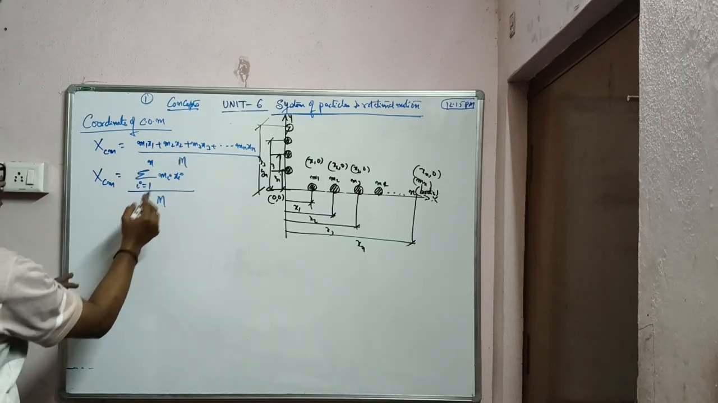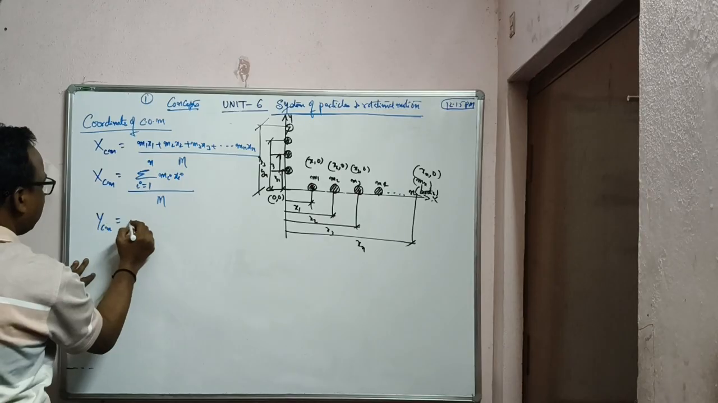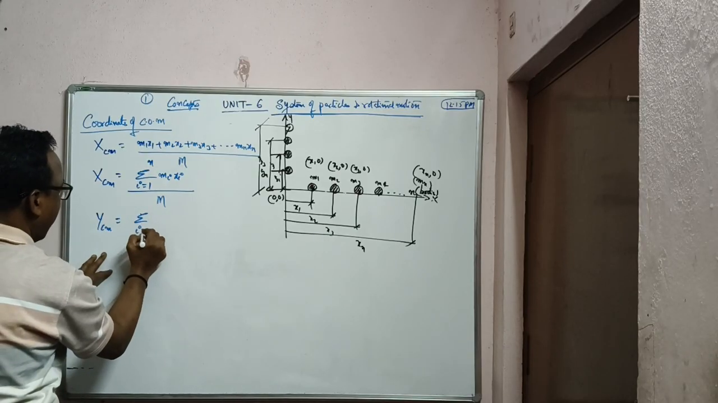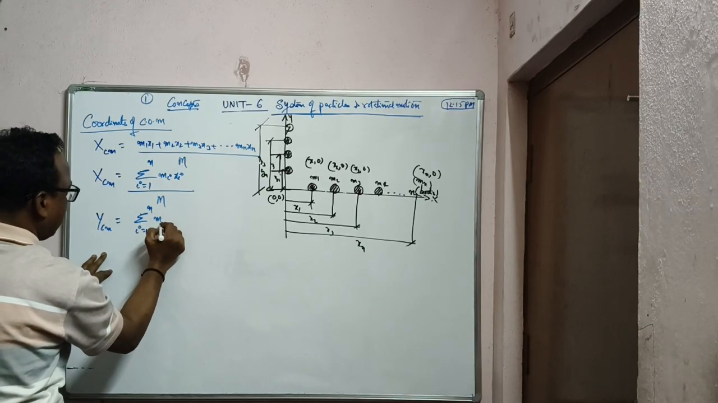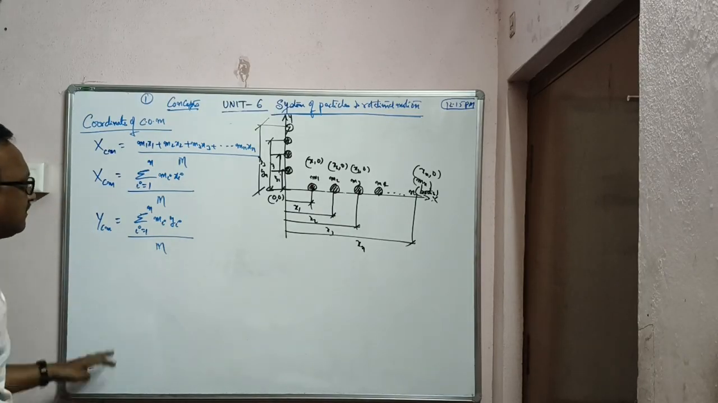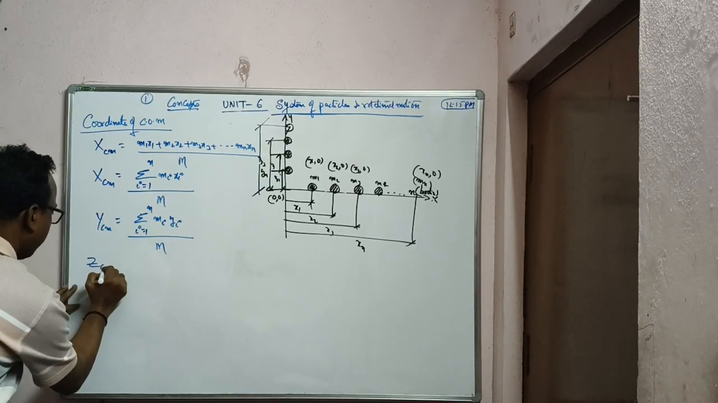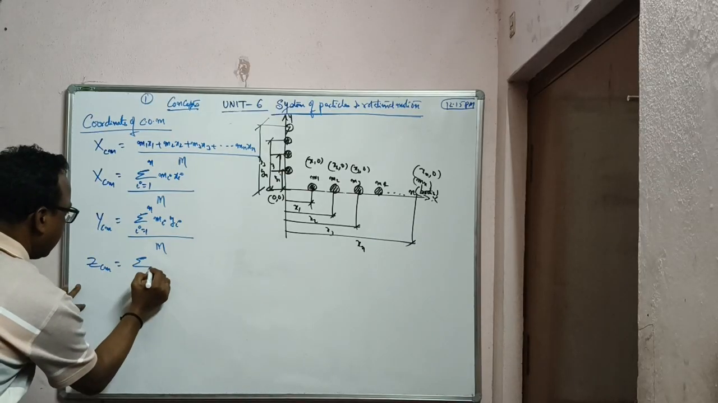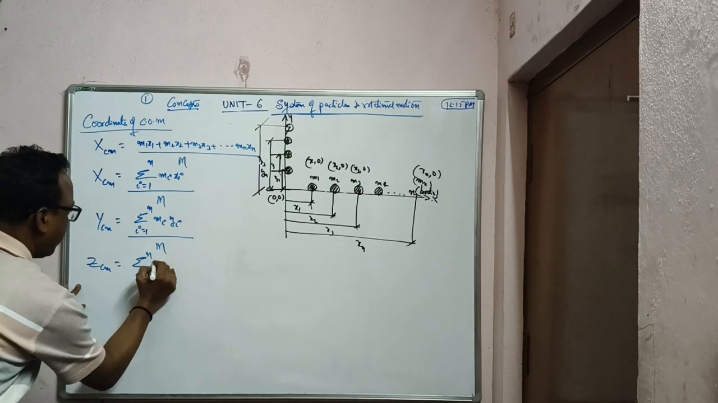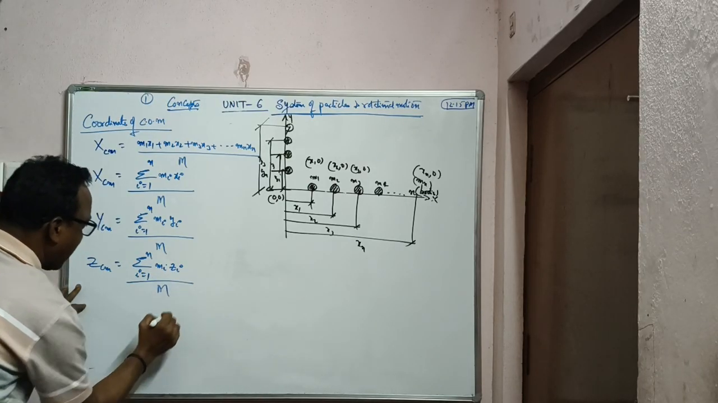In the same way, if the bodies are on the y axis, then you only have ycm, sigma i running from 1 to n mi yi by capital M. Suppose it is only on the z axis, then only one coordinate, zcm equals sigma i running from 1 to n mi zi by capital M.